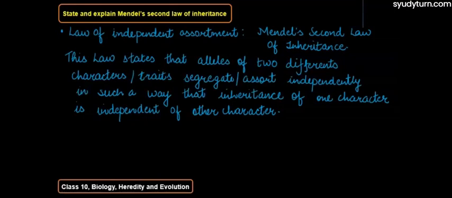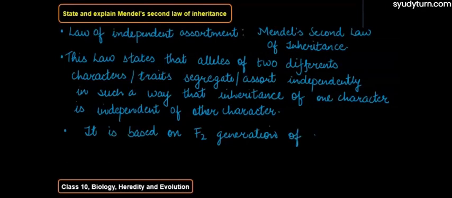So this is Mendel's law of independent assortment, and Mendel explained it based on the F2 generation of the dihybrid cross. Mendel did a dihybrid cross, and on the basis of that he gave this law of independent assortment.